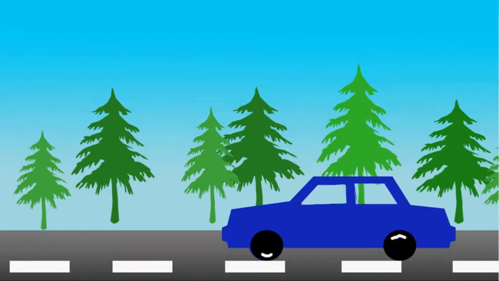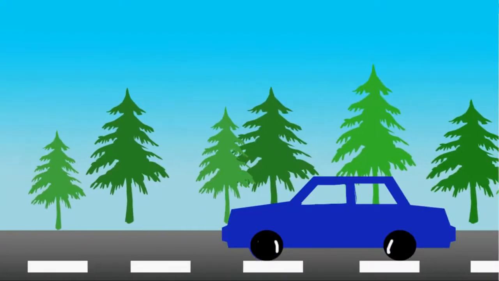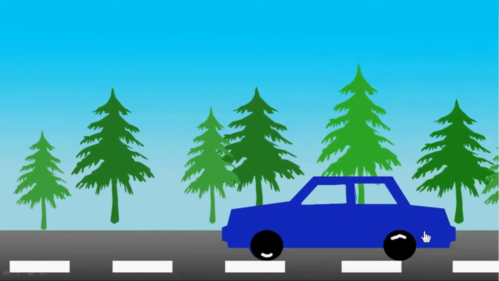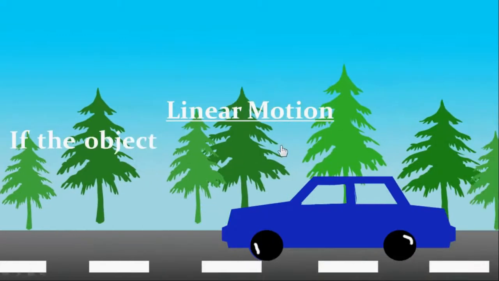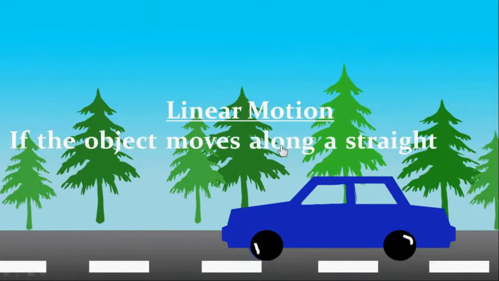Now we will discuss the types of motion. Here is a car and this car is moving along a straight road. If an object is moving along a straight line, then its motion is known as linear motion.